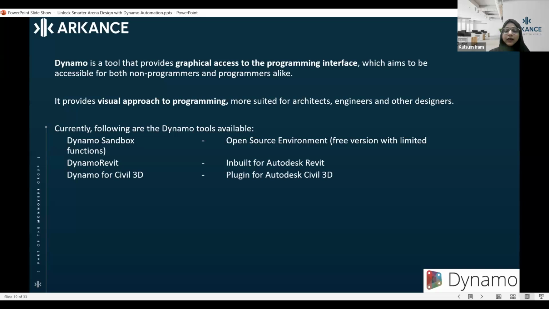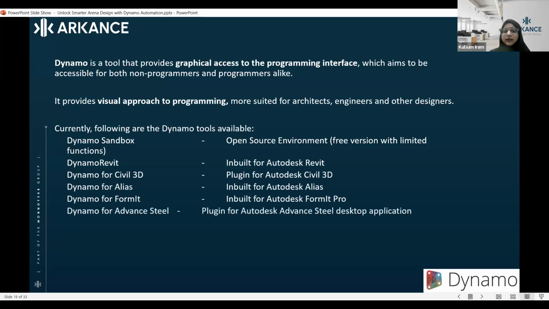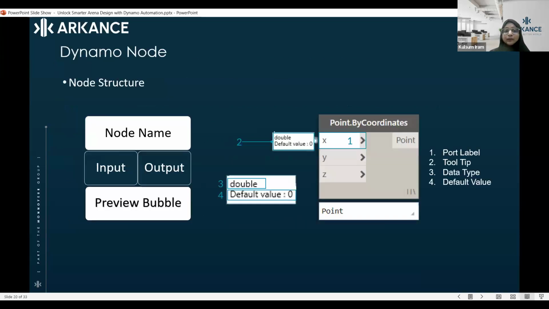And along with Revit, we have Dynamo with Civil 3D, with Alias, and with FormIt. If it is not inbuilt, you can use a plugin, and these plugins can also be accessible for Autodesk Advanced Steel as well as for Alias. You can install a plugin and use it for other software as well.